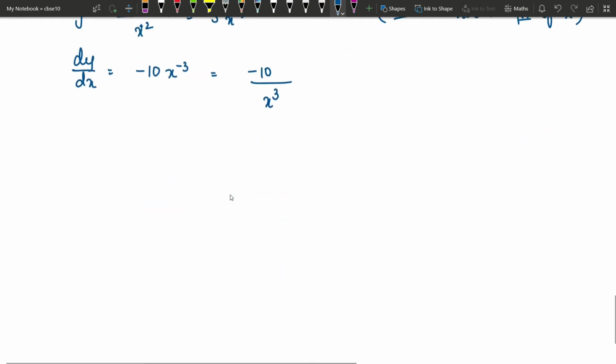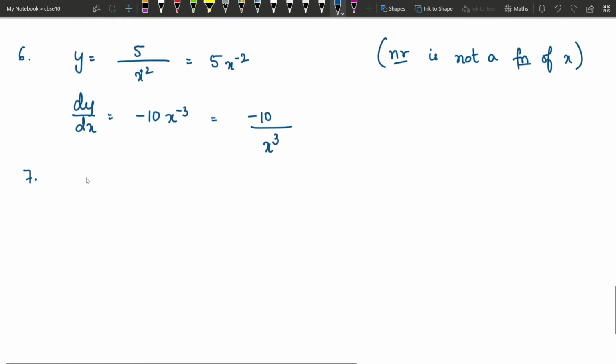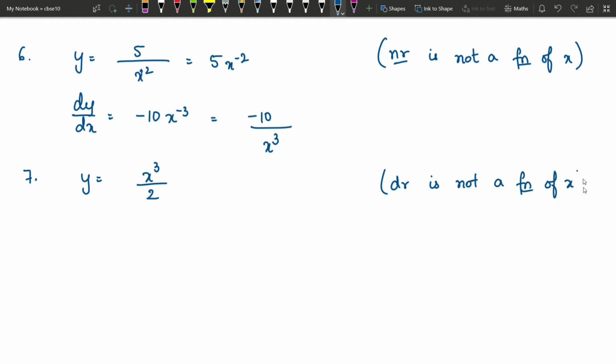Okay. And suppose you have a question like this. Y is equal to x cube by 2. Again here, though it looks like a fraction, you are not going to use the quotient rule. Why? Because the denominator is not a function of x. Hope this is clear now.